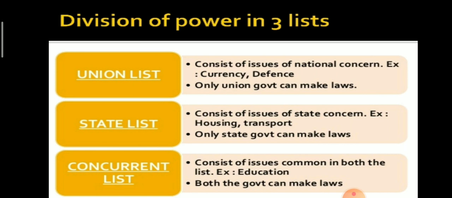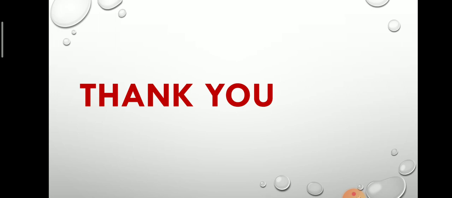So the Indian government has divided its power in three lists: union list, state list and concurrent list. Union list comprises 97 subjects, state list comprises 66 subjects and concurrent list comprises 52 subjects. So this is all about today's topic and this chapter is completed now.